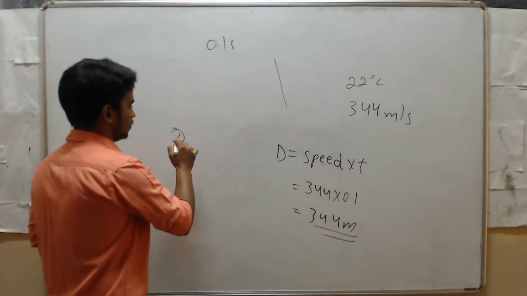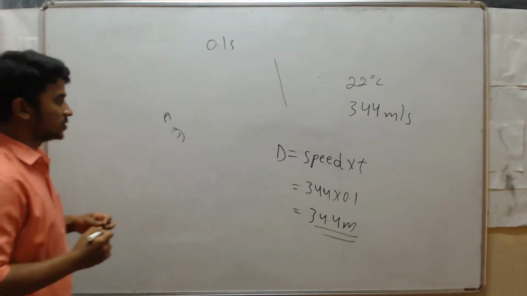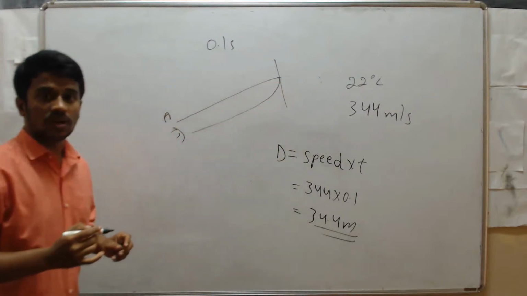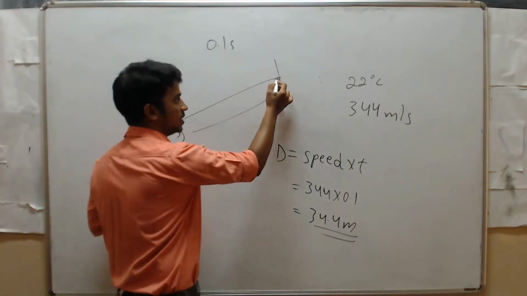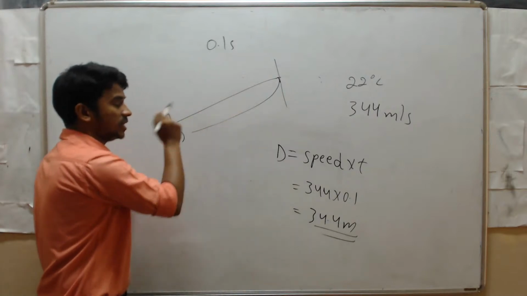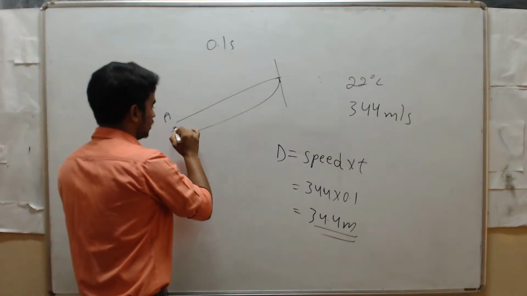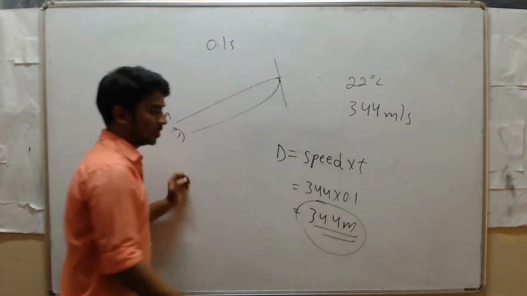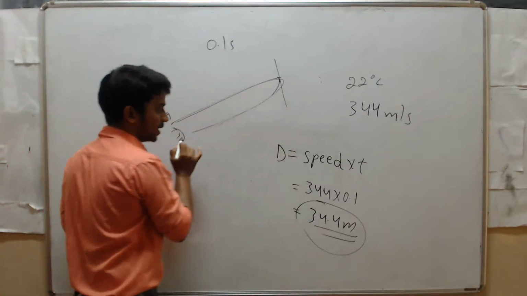Okay, so say person A, this person, you can hear that echo when the distance is right. First you produce the sound, it will travel, then it will come back. Echo means what? First when you produce a sound, it will strike the obstacle, then it will come back. Clear? Then only he can hear the echo. So here the sound should travel that distance of 34.4 meter. First it will travel, then it will come back, right?